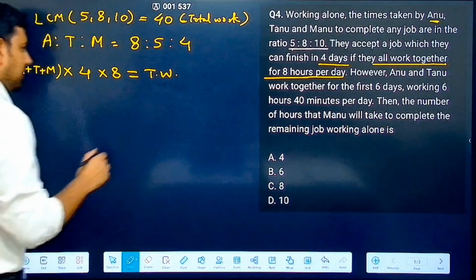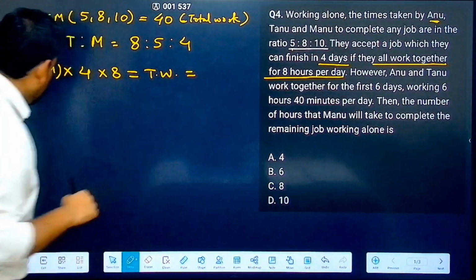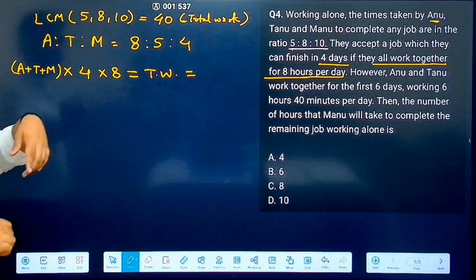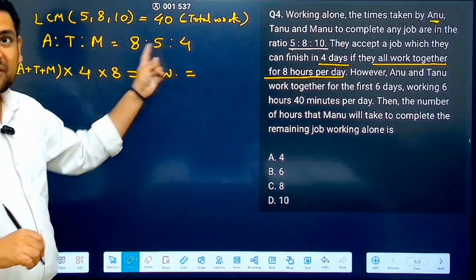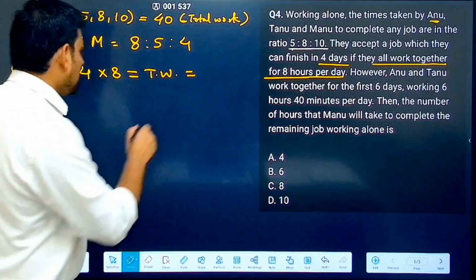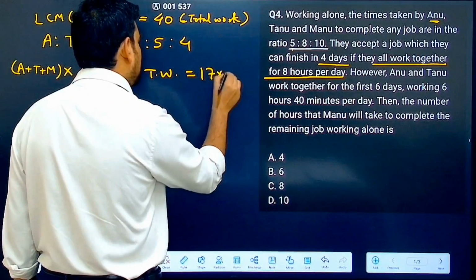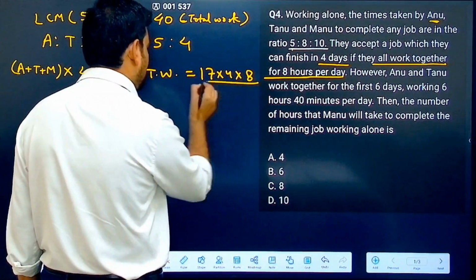Now, can I even simplify it? A plus T plus M, can you find the value? 8 plus 4 is 12. 12 plus 5 is 17. So this is essentially 17 into 4 into 8.